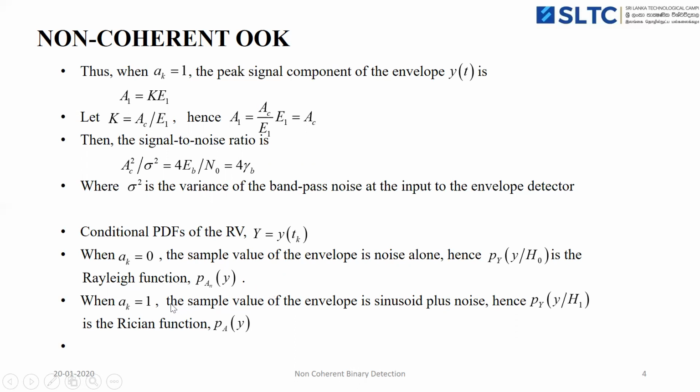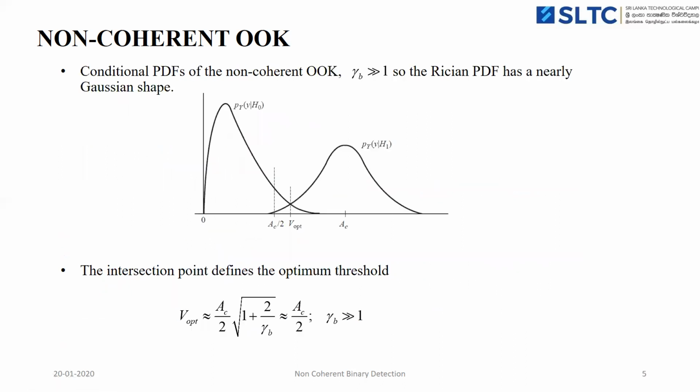Similarly, when binary bit 1 was transmitted, then the amplitude a_k equals 1, and the sample value of the envelope contains the sinusoid plus noise component. Hence, the conditional probability p(y given H1) follows the Ricean distribution, where A is the amplitude of the envelope of the received signal.